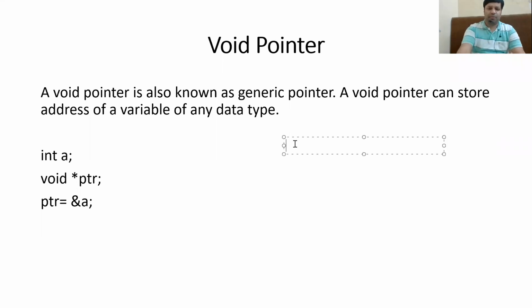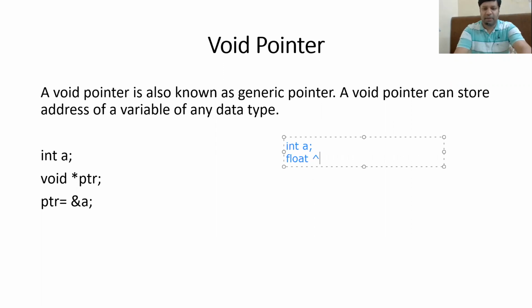If you create a variable like this, int a, and then you create a pointer like float *f.